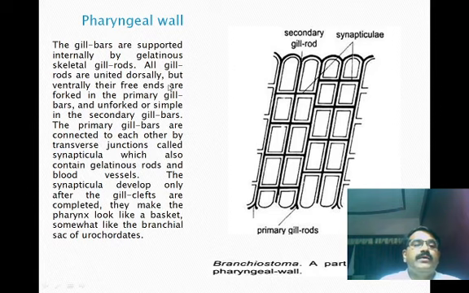Okay, now ventrally their free ends are forked in the primary gill bars.